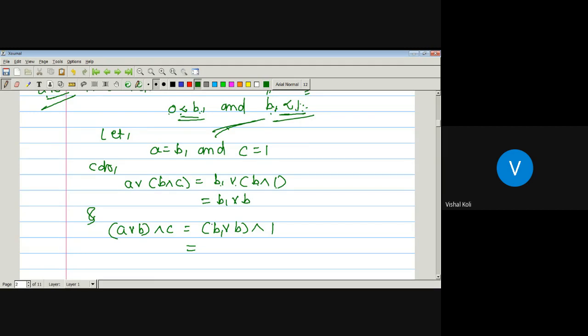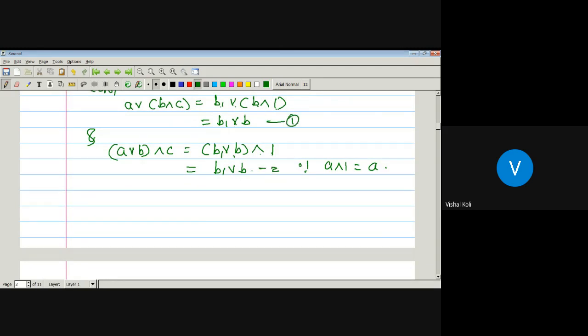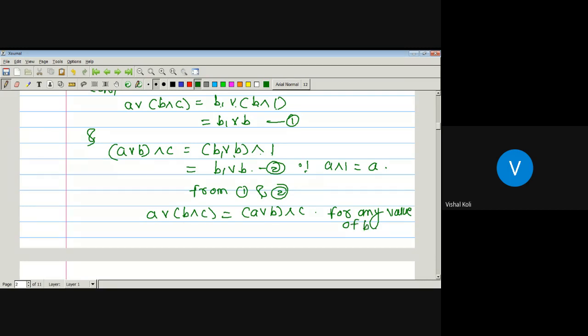B1 join B must be an element of L, and any element meet 1 is nothing but that element, since A meet 1 is always A. So here we get B1 join B. Then by 1 and 2, A join B meet C is nothing but A join B meet C, which is the definition of modular lattice for any value of B. So for this case, the corresponding lattice is a modular lattice.